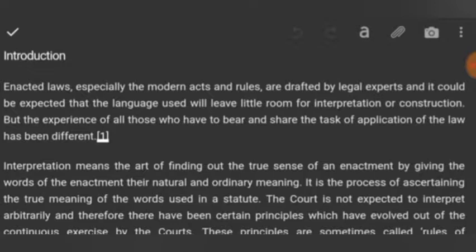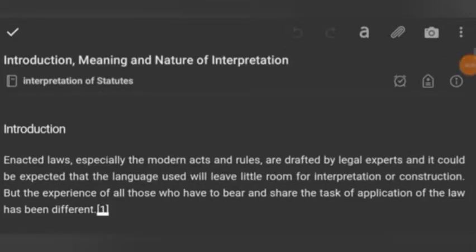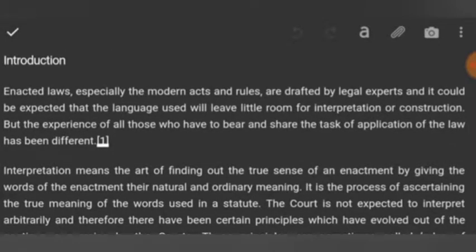Laws are basically enacted by the legislative body of the country, especially modern acts and rules, which are drafted by legal experts, and it could be expected that the language used would leave little room for interpretation and construction.